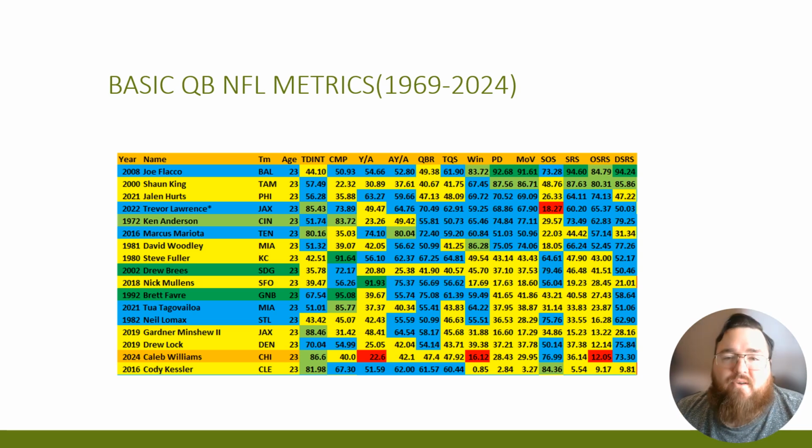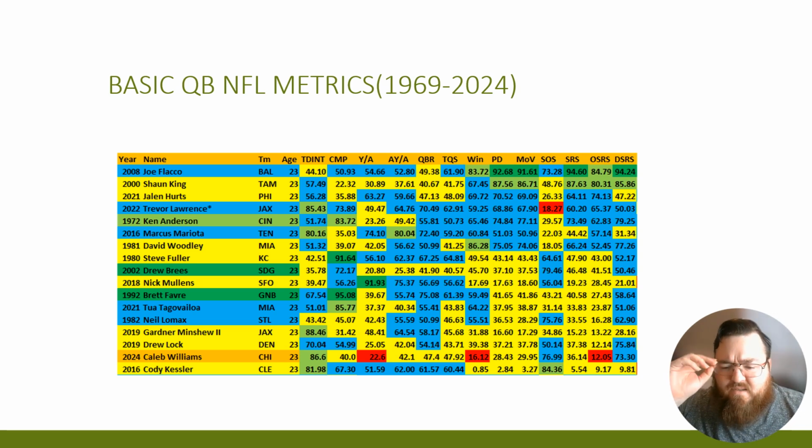Now, why am I looking at era-adjusted data? Well, if you look at data from the 60s, 70s, 80s, and 90s, the completion percentages are totally different. The offenses, how many yards they got in terms of passing yards, rushing yards, and so on, are all different. The NFL changes significantly every 5 years or so. In fact, as they say, most people's lives change every 6 months. Something is different about you every 6 months.